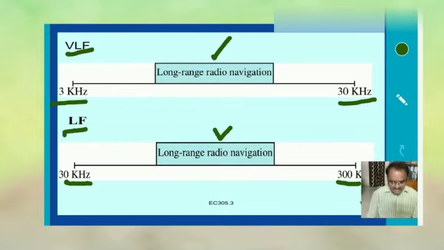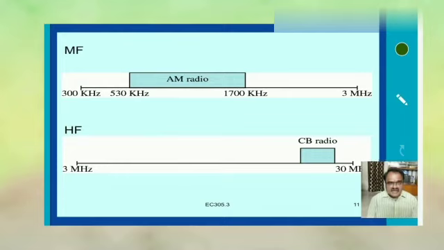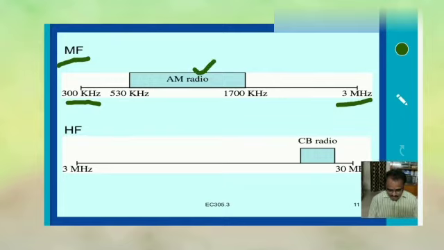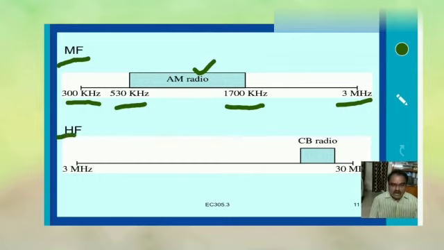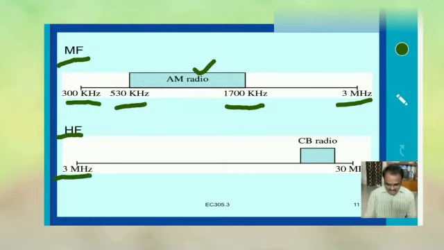MF, medium wave frequency, 300 kilohertz to 3 megahertz, is for AM radio broadcasting; 530 to 1700 kilohertz is the AM radio broadcasting band. HF, high frequency, 3 megahertz to 30 megahertz, is for CB radios.